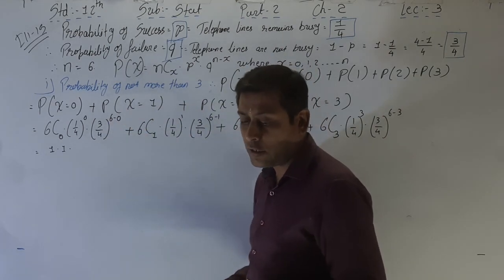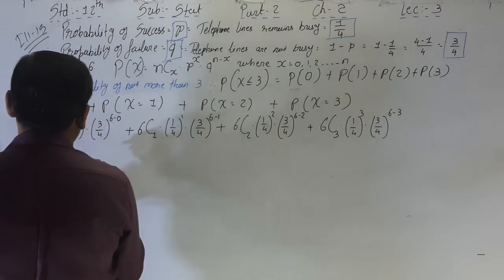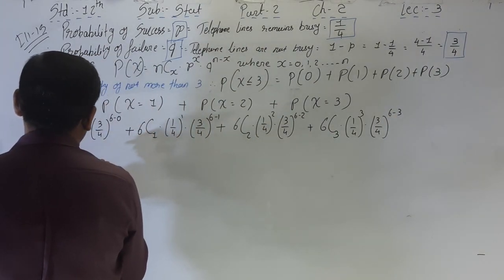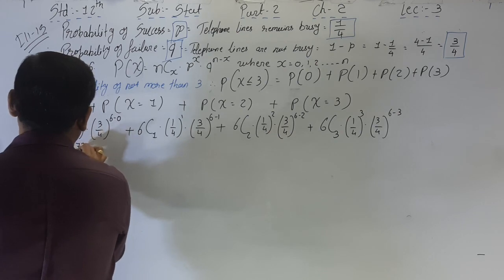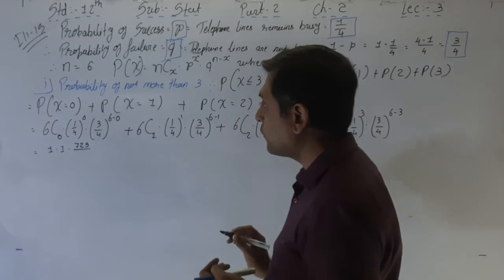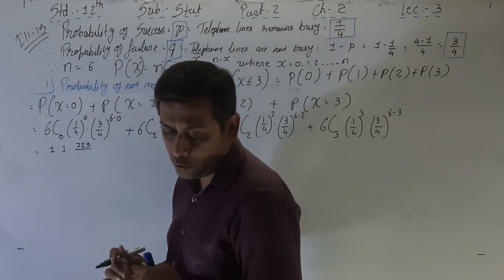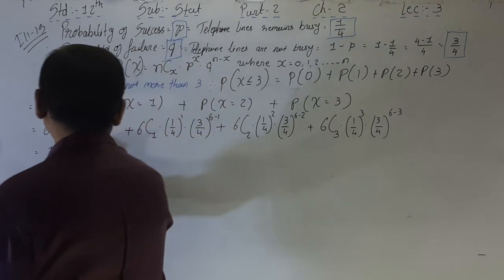So 3 raised to 6 is equal to what? 729 upon 4 raised to 6, that is 4096.